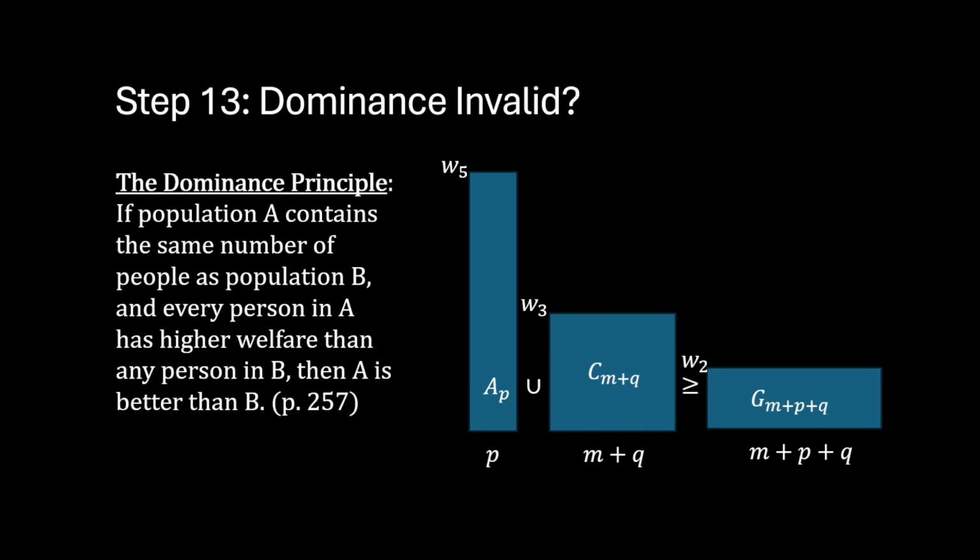So applying this to step 13, we can see that population A and C together have the same size as population G, and we can see that population A has a greater average welfare than population G, and that population C has a greater average welfare than population G. Therefore, by application of the dominance principle, A and C together must be greater than or equal to G.